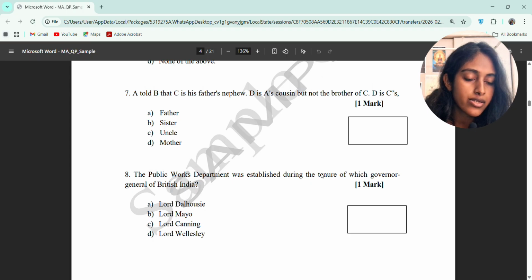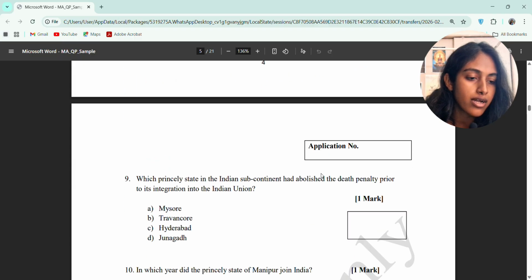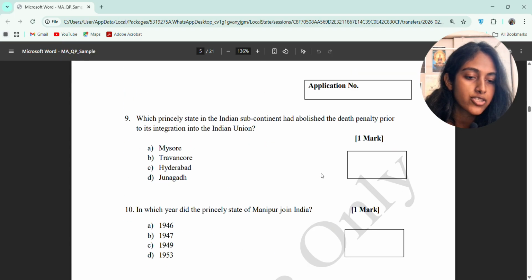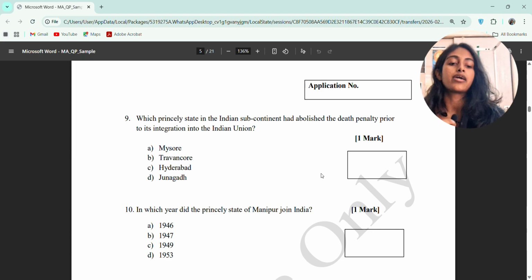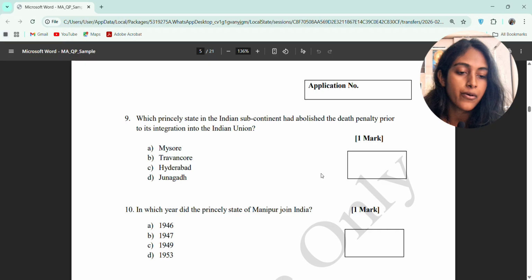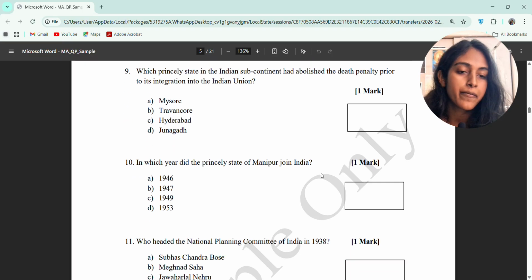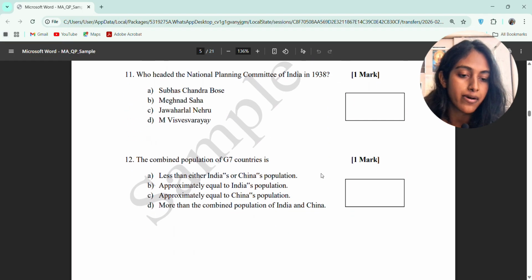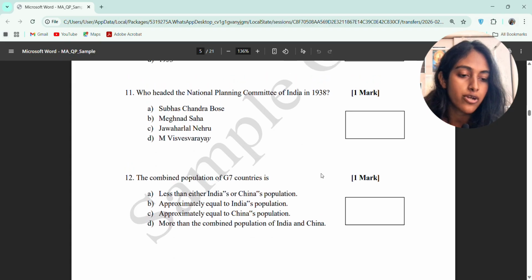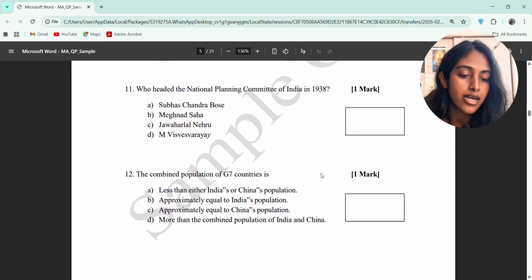Then again: which princely state in the Indian subcontinent had abolished the death penalty prior to its integration into the Indian Union? These are the options. Number 10: in which year did the princely state Manipur join India? Okay, so this is the type you are getting. I hope you are getting a little bit of clarification on how to prepare. Who headed the National Planning Commission of India in 1933? The 12th: the combined population of G7 countries is.